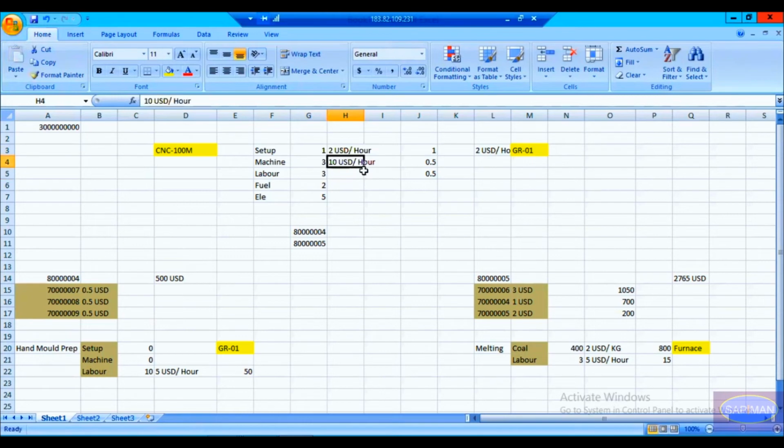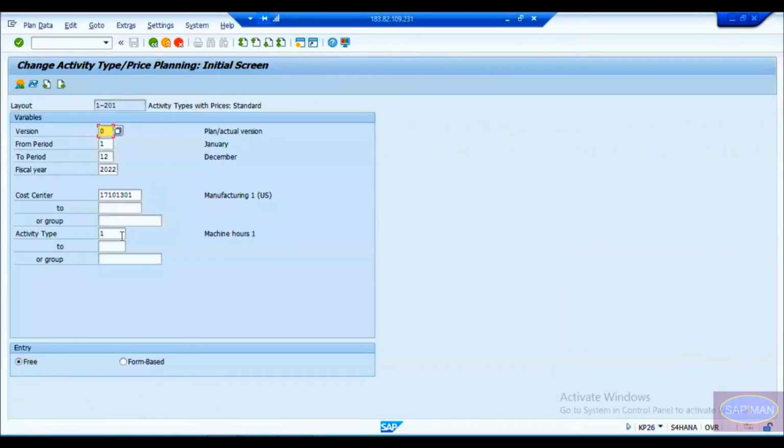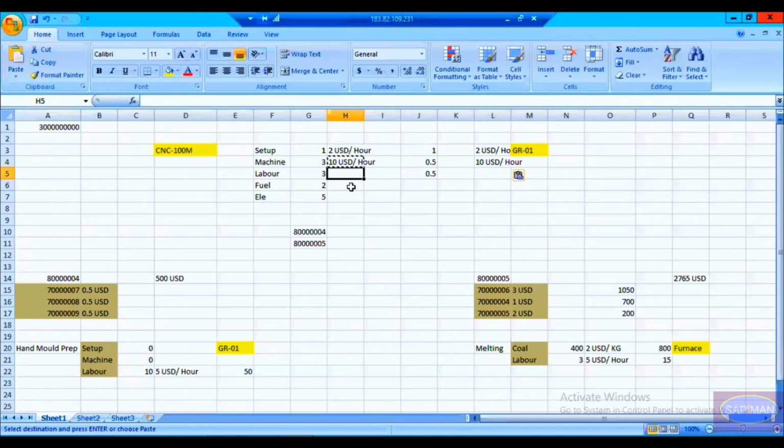And here also it is 10 USD per hour. Similarly for labor, now we will see. For labor, it is 5 USD per hour. And here also it is 5 USD per hour.